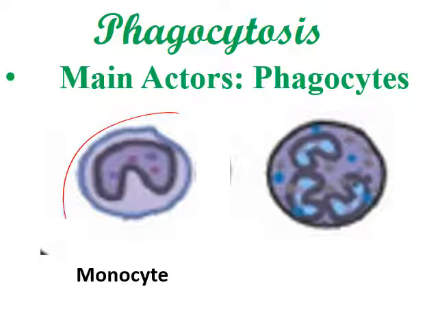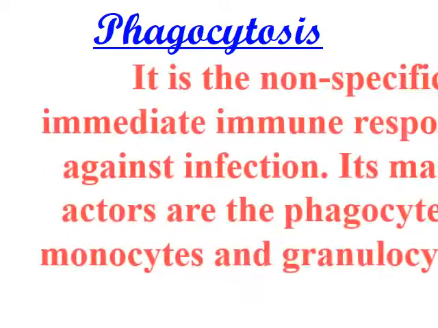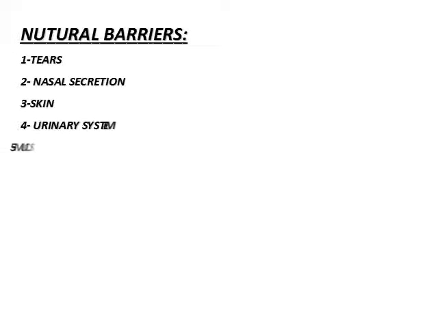The monocytes have a horseshoe-shaped nucleus, and the granulocytes have a multi-lobed nucleus. What are the natural barriers? They are acidification, skin, barrier skin, mucus, ciliated cells, and gastric juice.